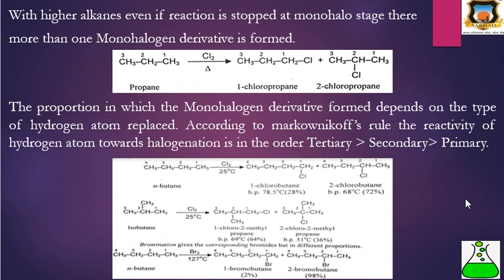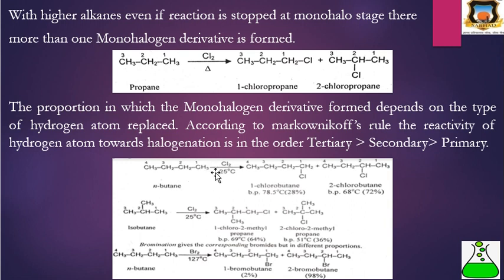In the second case, n-butane, there are again two types of hydrogen, primary hydrogens and secondary hydrogens. The hydrogens on the first and fourth carbons are primary hydrogens, because these carbons are primary carbons, and the hydrogen atoms on the second and third carbons are secondary, because these two carbons are secondary carbons.